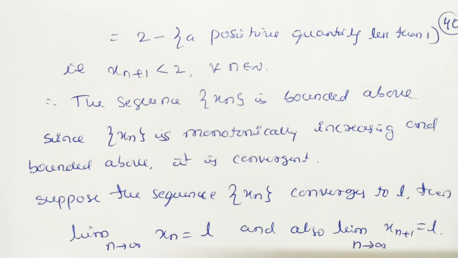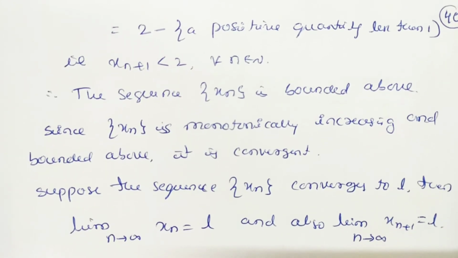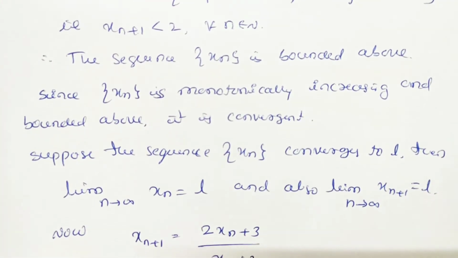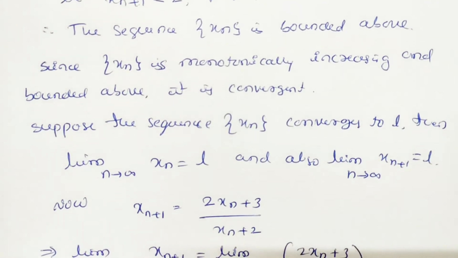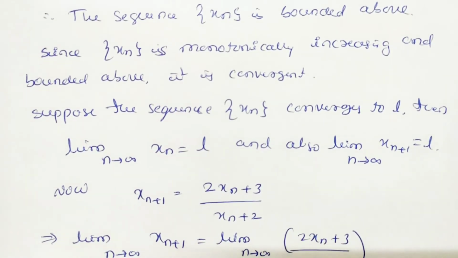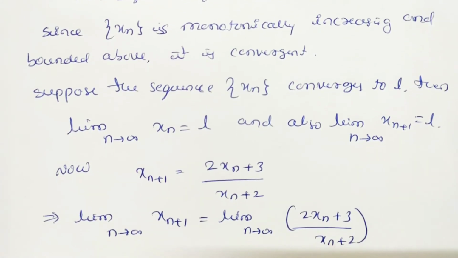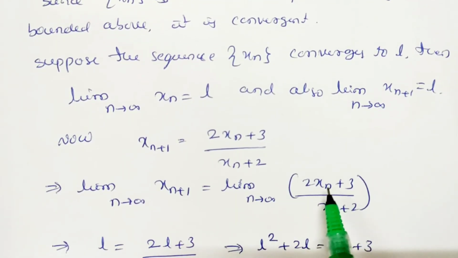Since the sequence xn is monotonically increasing and bounded above, therefore it is convergent. We know this by one of the previous theorems. So you have to find the value of the limit. Suppose the sequence xn converges to L, then the limit as n tends to infinity of xn is equal to L, and also the limit as n tends to infinity of x_{n+1} is equal to L. Now x_{n+1} is (2xn + 3) divided by (xn + 2). You just apply the limit on both sides, and we can apply the limit to the numerator and denominator separately.